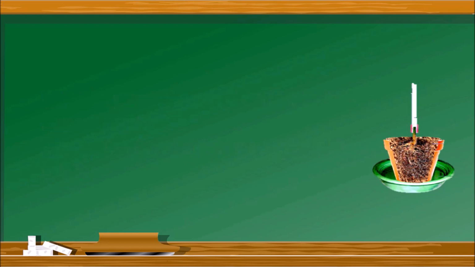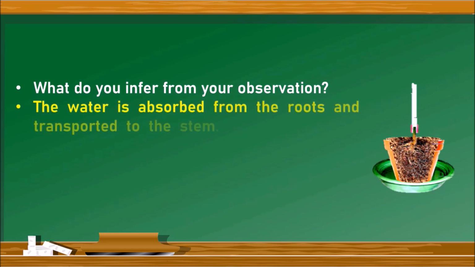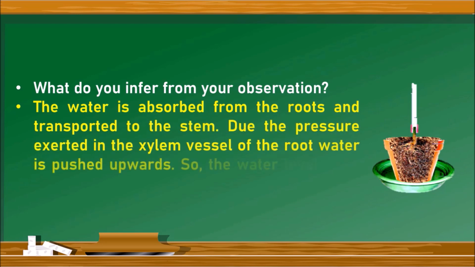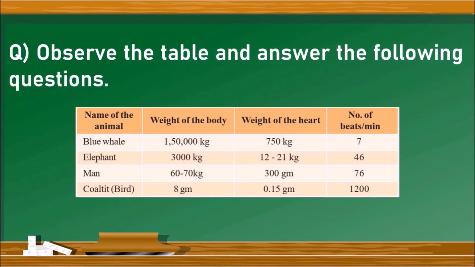The next question, what do you infer from your observation? The water is absorbed from the roots and transported to the stem. Due to the pressure exerted in the xylem vessel of the root, water is pushed upwards. So the water level rises upwards. This is called root pressure. Let us go to the next question. Observe the table and answer the following questions.